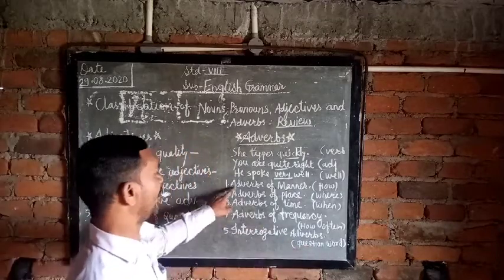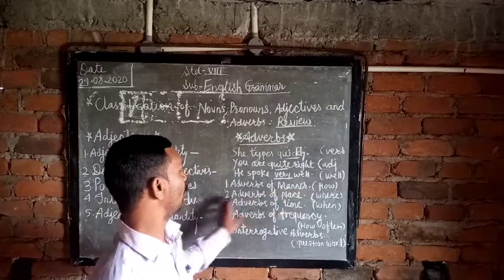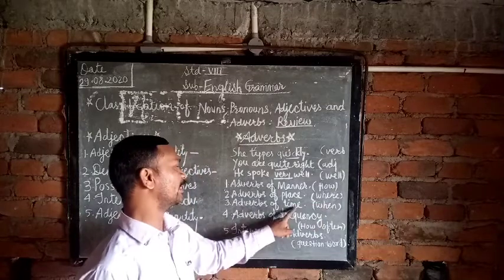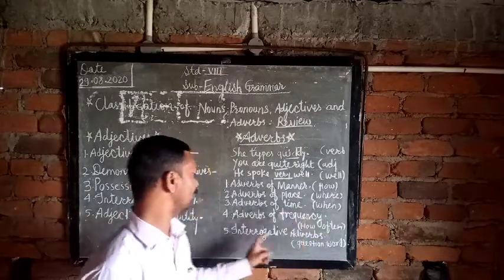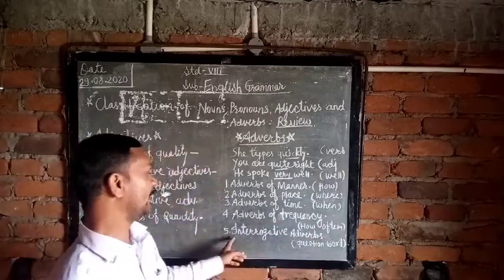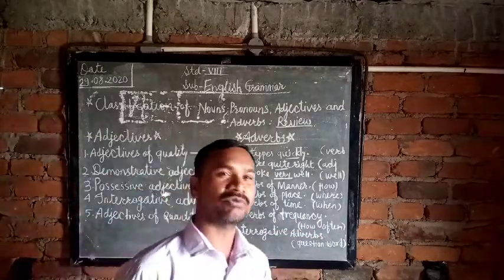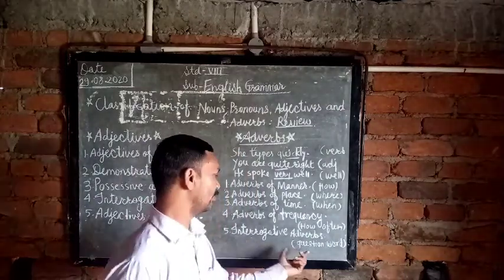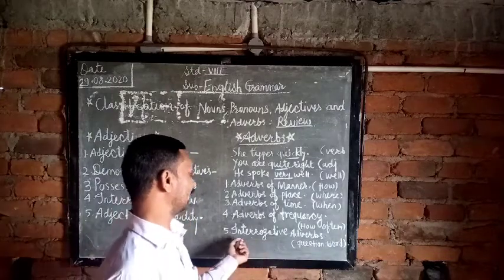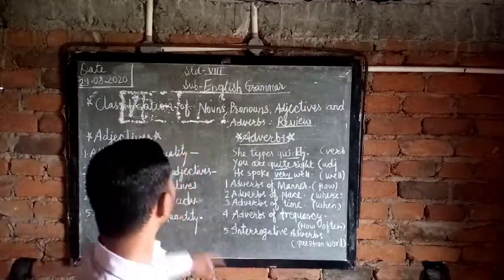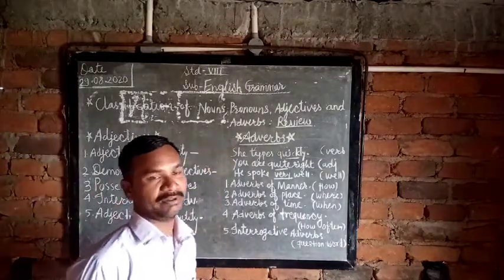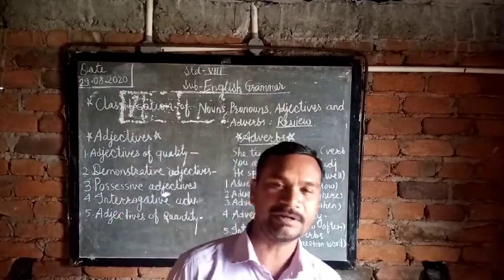Got it? Adverbs of manner, ask the question with how. Adverbs of place, ask the question with where. Adverbs of time, ask the question with when. Adverbs of frequency, ask the question with how often. And interrogative adverbs, these are the question words. According to that, when you're discussing the question words, you have the idea regarding interrogative adverbs. Okay. This is the adjective and its type. This is the adverb and its type. So here we completed the lesson.